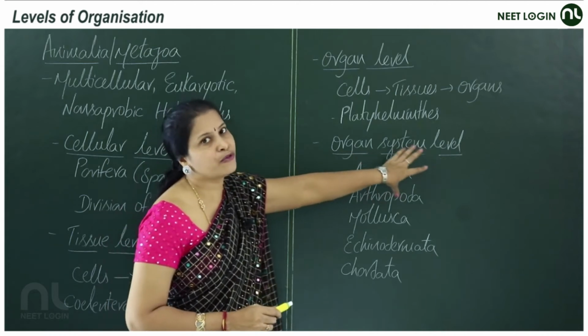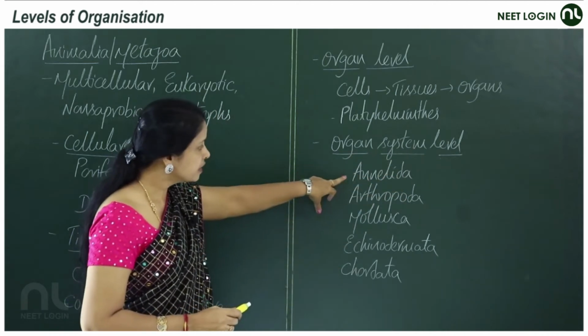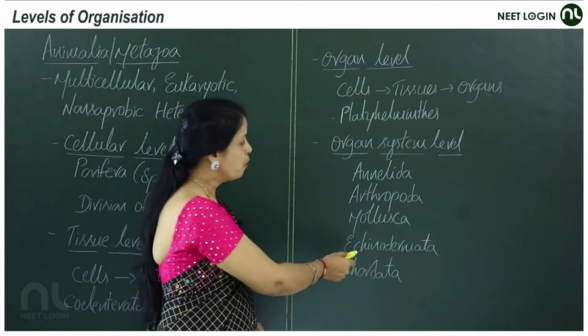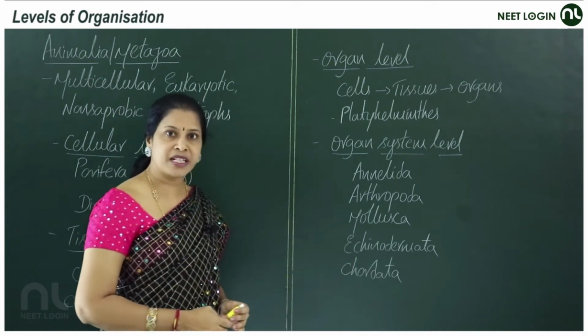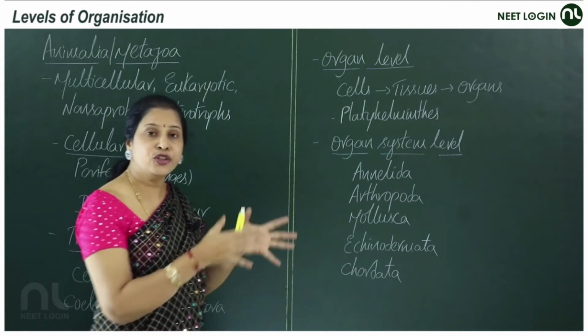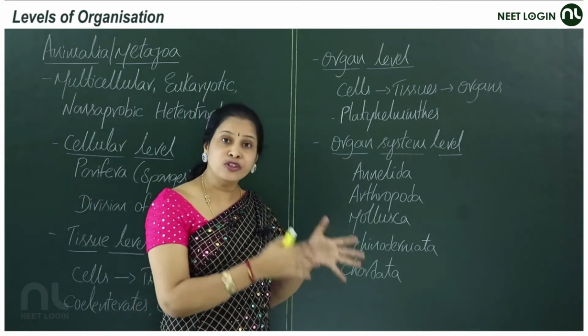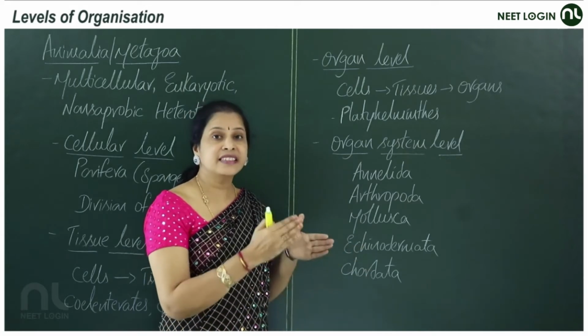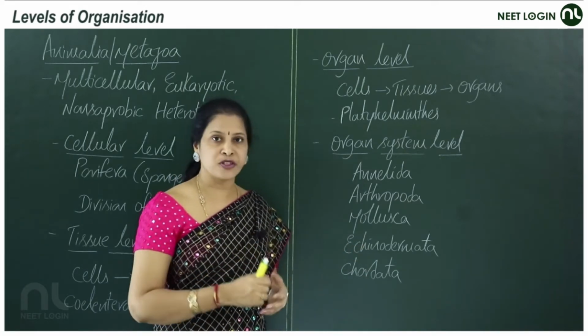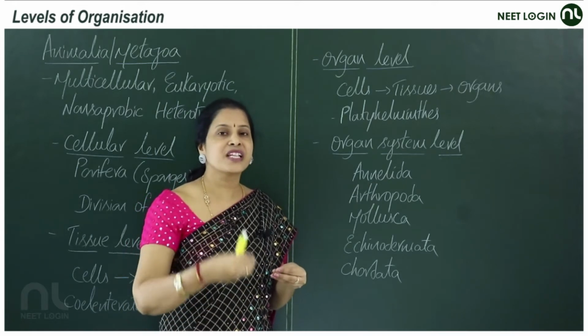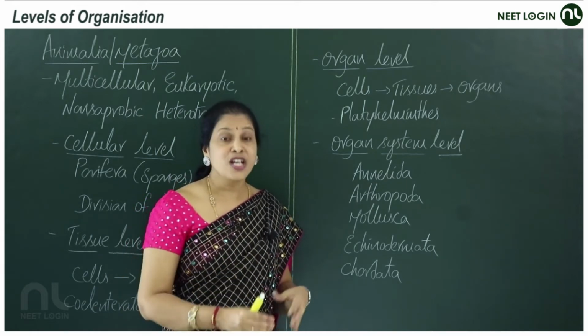Organ system level of organization: in phyla like Annelida, Arthropoda, Mollusca, Echinodermata, Chordata, after Platyhelminthes, the cells are organized to form tissues, tissues into organs, and organs into several organ systems.